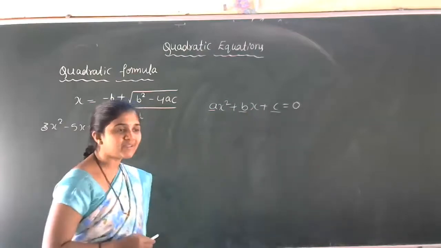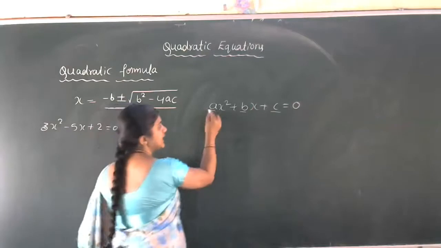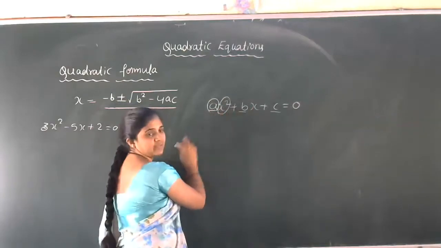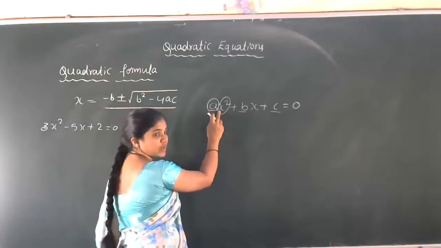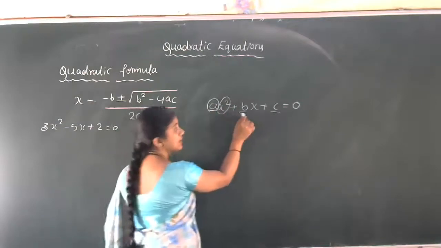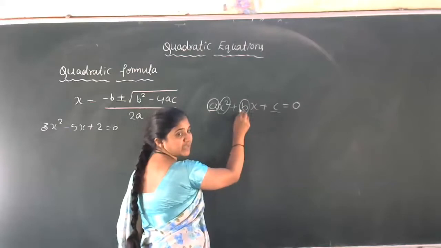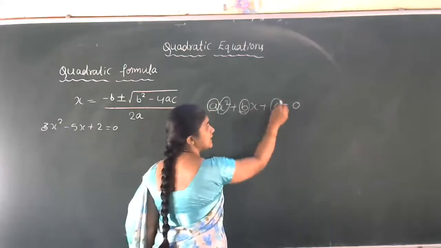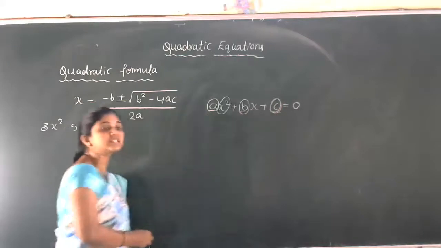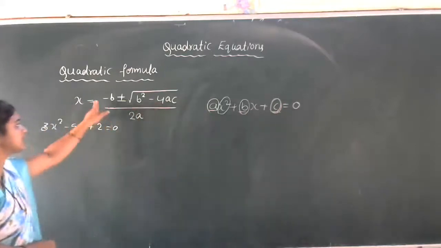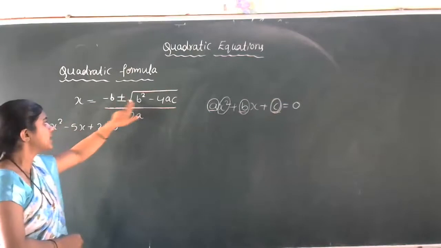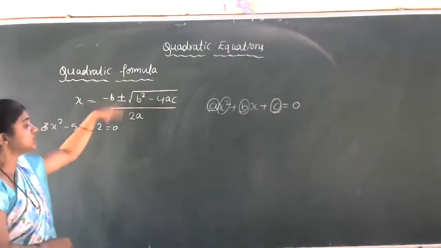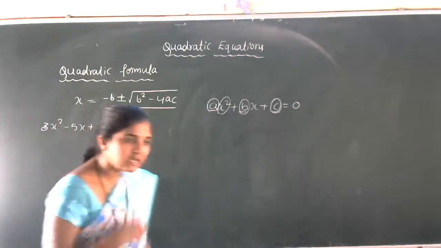Are you observing the a, b, c terms? See here, the a term is nothing but the coefficient of x square. Are you observing? a is the coefficient of x square. Then b is the coefficient of x. And c is one constant number. c is a constant number. That's a, b, c only here. b square minus 4ac divided by 2a. So these a, b, c are nothing but real numbers.